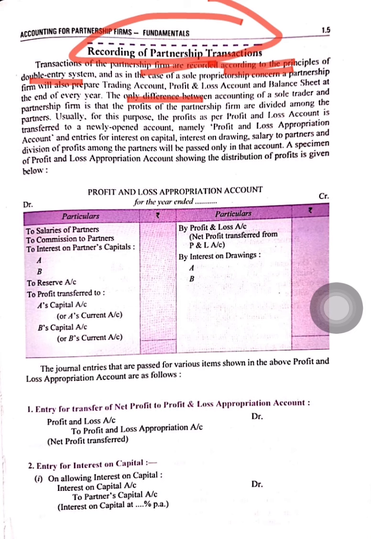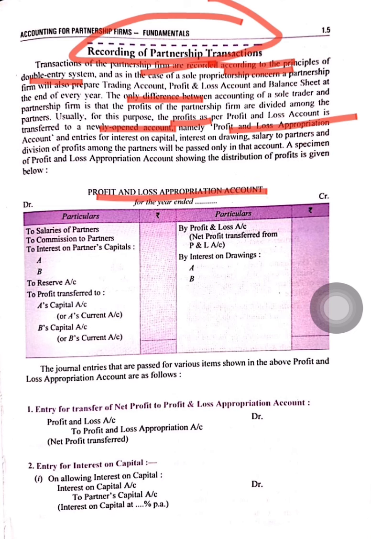The only difference between accounting of the sole trade and partnership is that usually for this purpose, the profit as per profit and loss account is transferred to a newly opened account named profit and loss appropriation account. Means the profit of profit and loss account will be transferred to profit and loss appropriation account, and in this appropriation account we will distribute the profit of the firm among the partners. If there is any salary, commission, or interest, it will also be written in this account.